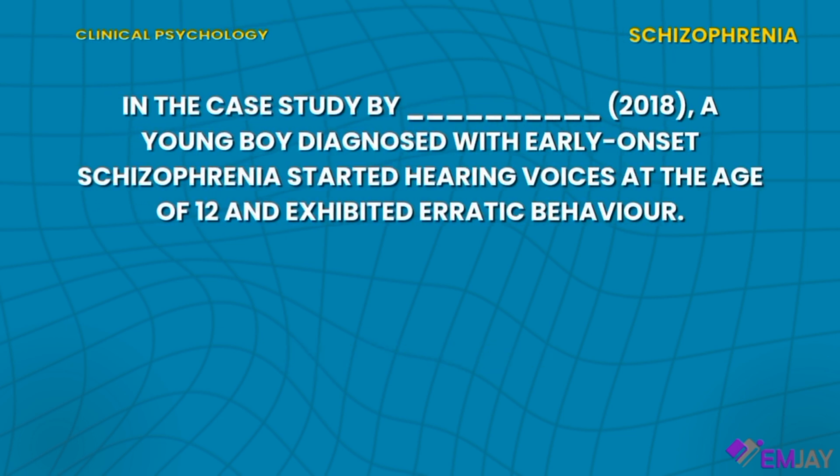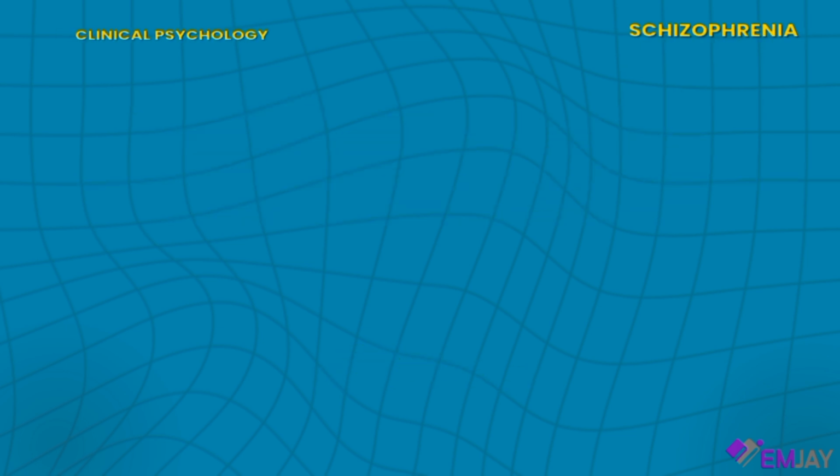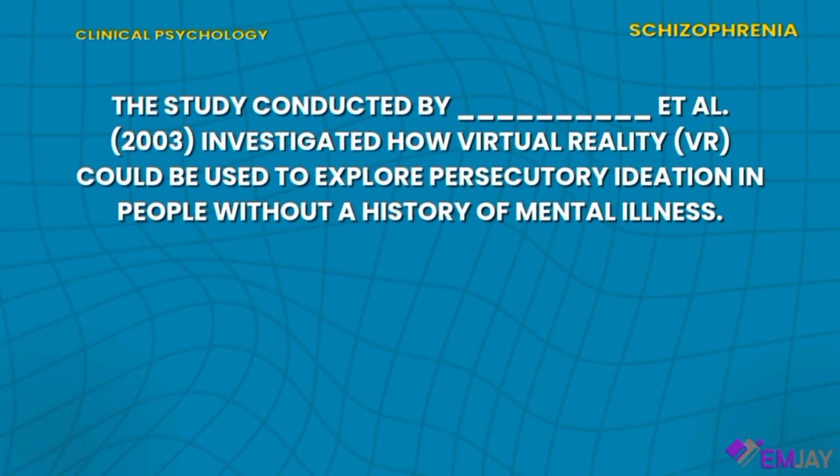Next up, in the case study by blank 2018, a young boy diagnosed with early onset schizophrenia started hearing voices at the age of 12 and exhibited erratic behavior. And the answer is Aneha. Let's move on. The study conducted by blank et al. 2003 investigated how virtual reality VR could be used to explore persecutory ideation in people without a history of mental illness. And the answer is Freeman.